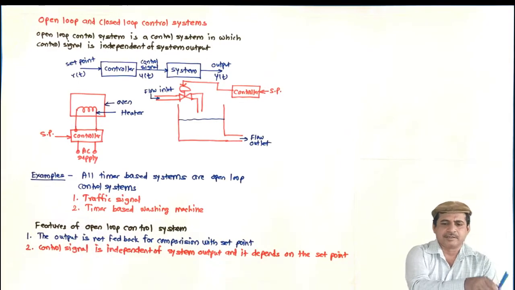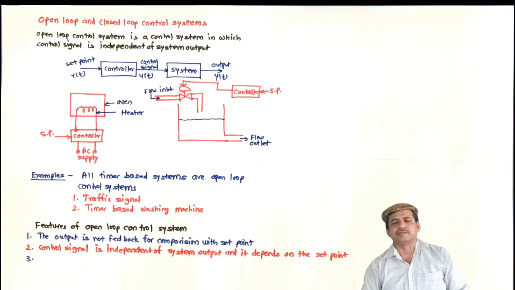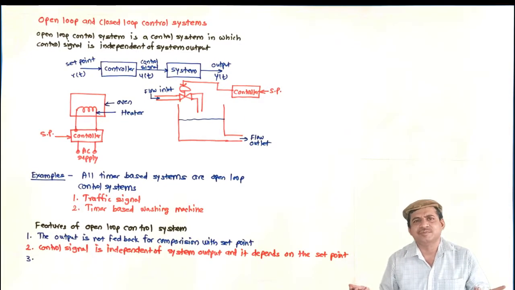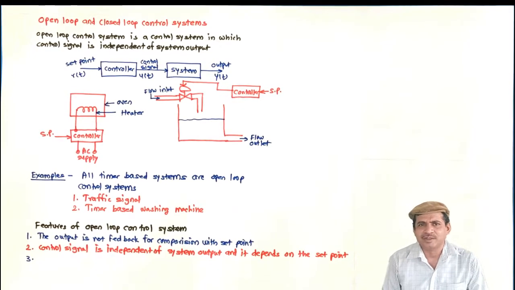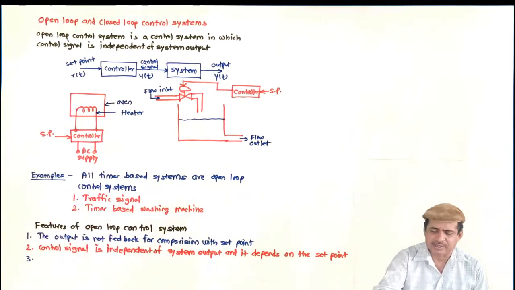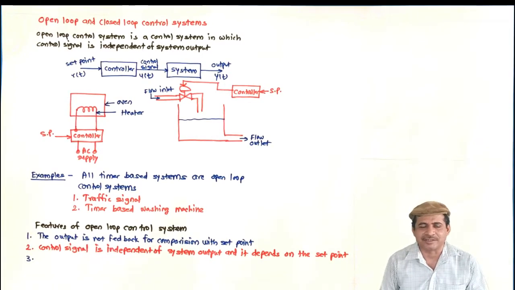Let us consider the third point. Due to this, what happens? Say, for example, if there is a disturbance, the system response becomes poor. The quality or performance of the system is not good. Secondly, what I said, you should have complete information of the system. But if you have wrong information, that is called uncertainty, then the system will not perform well.